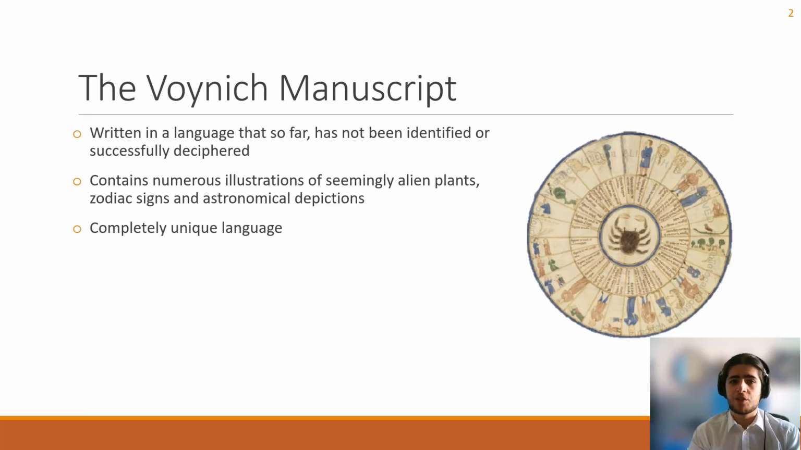The Voynich Manuscript is a medieval manuscript written in a language that so far has not been identified or successfully deciphered. The manuscript can be traced back to the 15th century and contains numerous illustrations of seemingly alien plants, zodiac signs, and astronomical depictions. Moreover, the language it's written in, known as Voynichese, is unique and has not been seen in any other work discovered thus far.